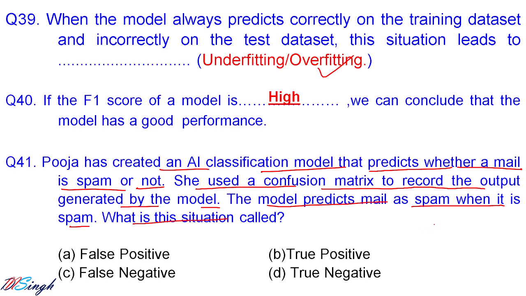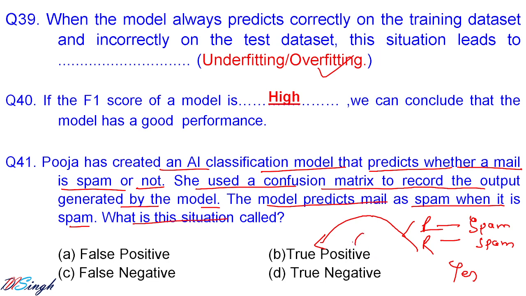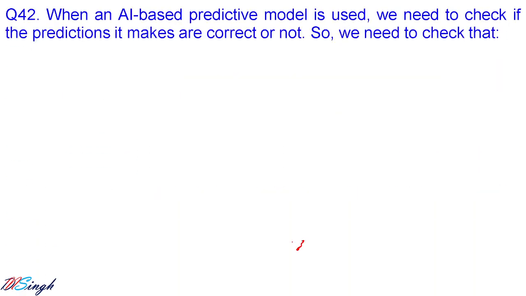Prediction is saying spam, in reality it is a spam, so prediction and reality both are the same. So the first word will be what? True. And your prediction is yes, it is saying it is a spam, so the second word is what? Positive. True positive. The correct answer is what? True positive. Let us go for question number 42.